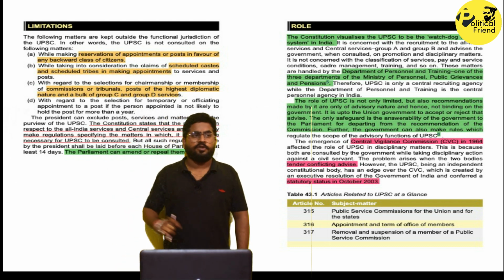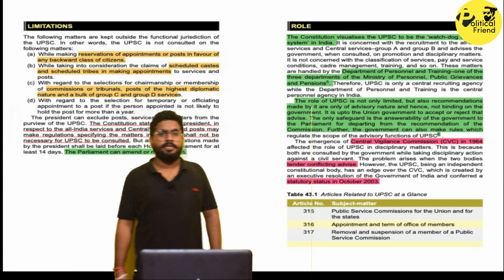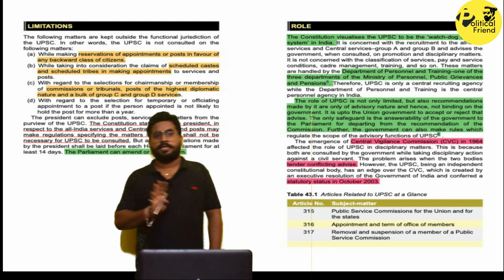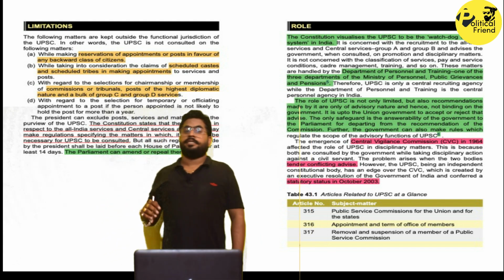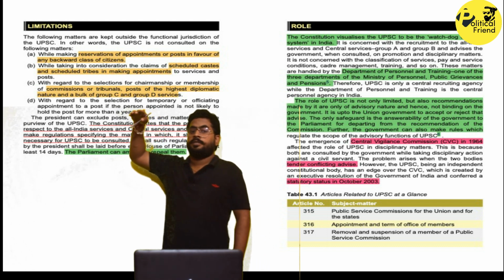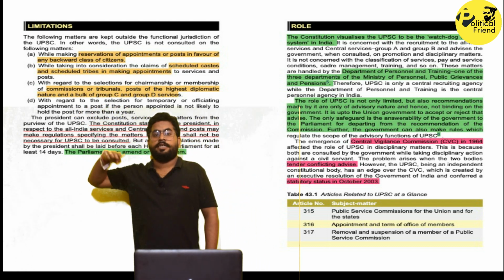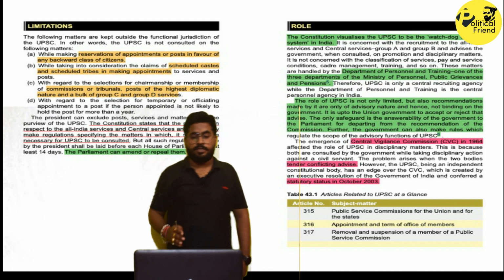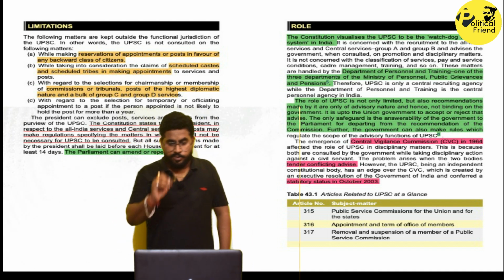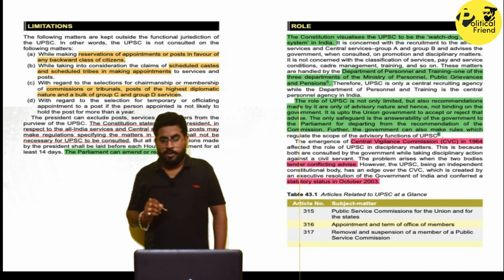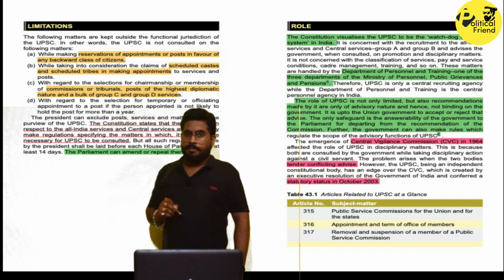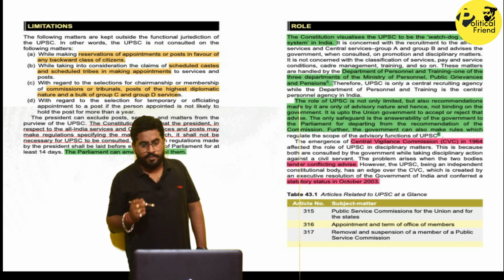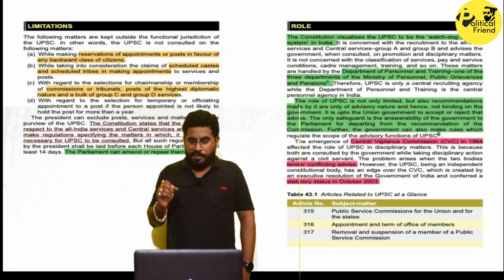Because both agencies are consulted by the government. The UPSC is a constitutional body established by the Constitution of India. The Central Vigilance Commission is a statutory body, and it got that status in 2003 by the executive order of the government.